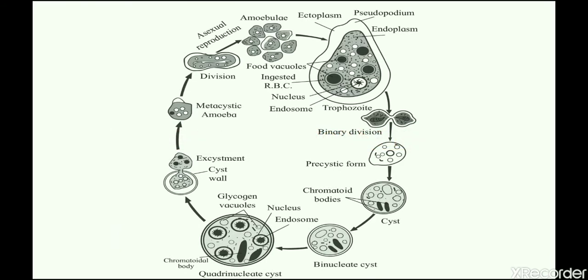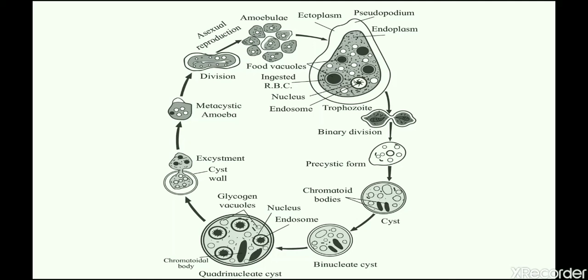Now, the life cycle of Entamoeba histolytica. To understand the life cycle, we must know that it consists of two main parts. One is the cyst and the second one is the trophozoite. The cyst form is the one which, when ingested, causes disease.